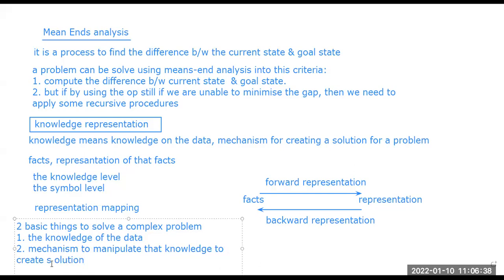These are the two basic things. There are other things as well: the algorithms, the processes, machine learning techniques, data science techniques. But these are the two basic things we need to know. Otherwise, we cannot proceed. If we don't have any knowledge about the data, it is very hard to deal with that scenario.